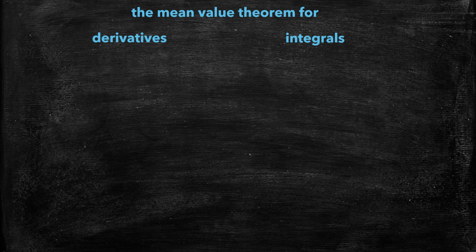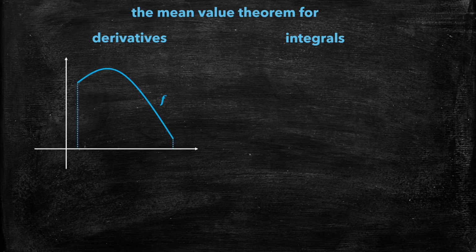So on this last slide, closing slide, I'm going to demonstrate a really interesting connection between the mean value theorem for derivatives and integrals. They kind of, in their essence, are similar but very distinct. So here goes, just for a little summary.